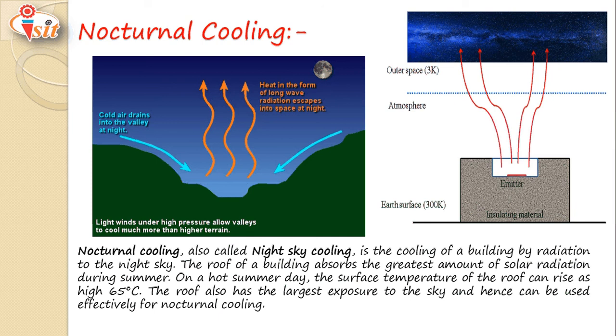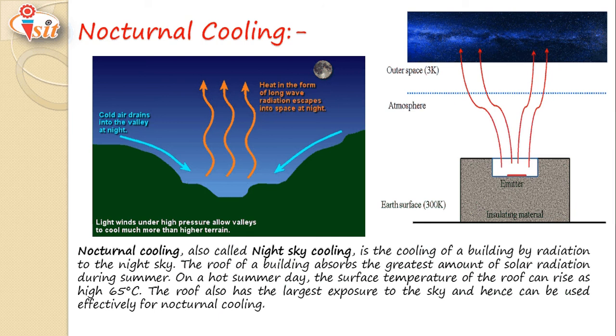In the second figure, one insulated material is shown on which an emitter is placed at 300 Kelvin. What will happen? That heat is radiated through the atmosphere to outer space, which is at 3 Kelvin. So nocturnal cooling, also called night sky cooling, is the cooling of a building by radiation to the night sky.